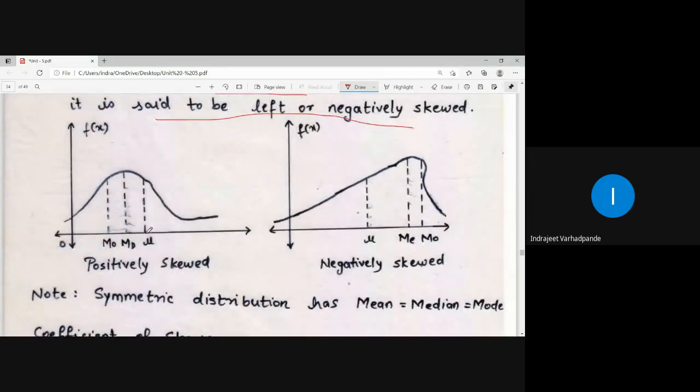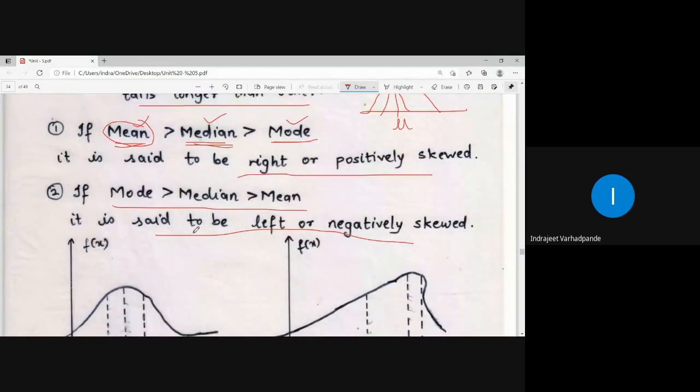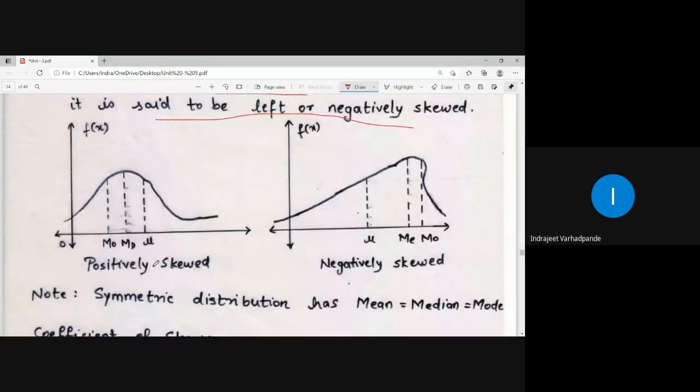See, this is mean, that is mu. If mu is smaller than median and mode, then mean is on the left and median and mode are on the right hand side. Mean is smaller means the others are greater, so this is negatively skewed. Here the largest of all is the mean, because as we increase here we will get the values accordingly.